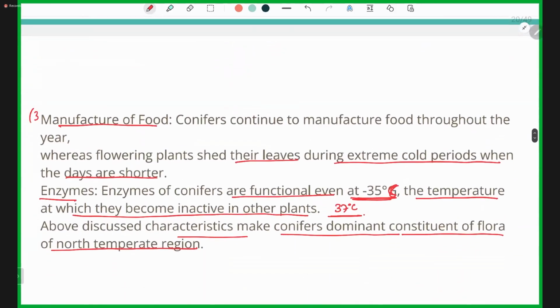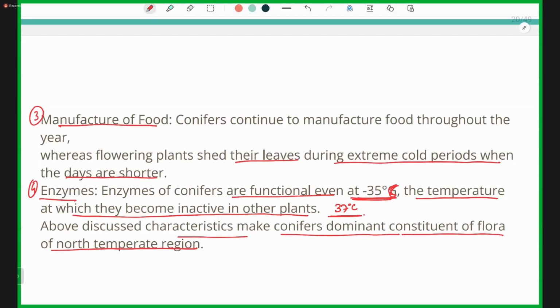They continue to manufacture food throughout the year, whereas the flowering plants in the cold period usually shed their leaves and flowers, so they do not manufacture food throughout the year. And the fourth one is the presence of enzymes, which is the most important one. The enzymes even act at minus 35 degrees Celsius, which is not the optimum temperature for the action of enzymes.